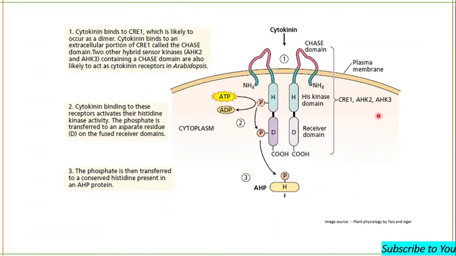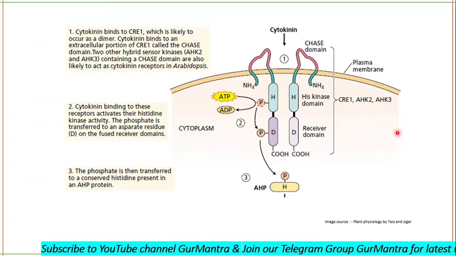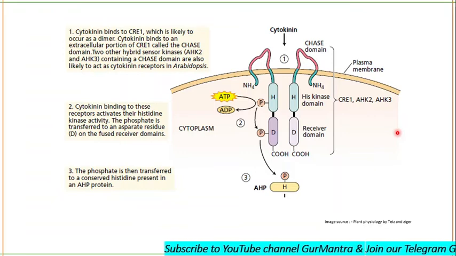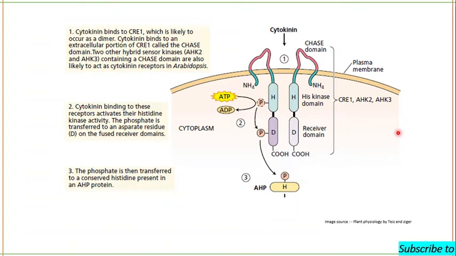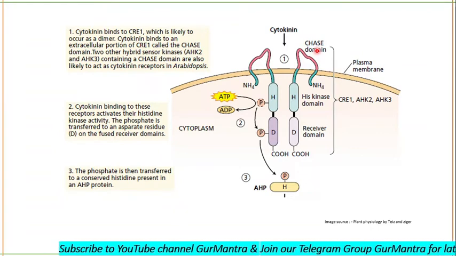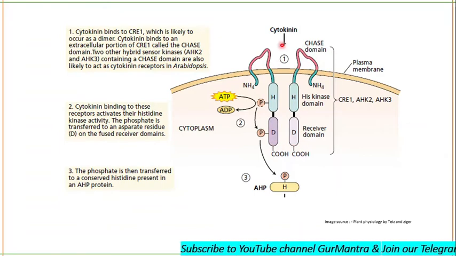Okay, so let's come to know about the signaling pathway. This is not the full signaling pathway, this is just the half, and the other half is on the next slide. Okay, so see what happens. Please be attentive and do not tell me that you are not understanding. I'll be telling you each and everything very clearly, very simply. Okay, as we know, there will be a CHASE domain in the receptor of cytokinin.